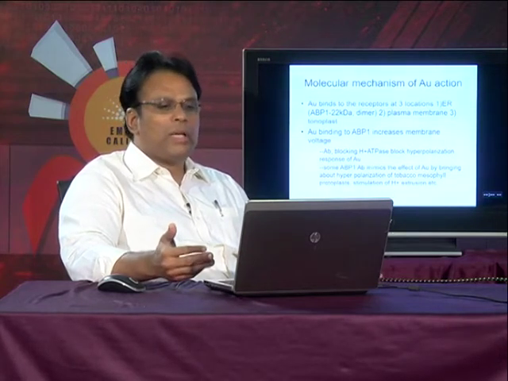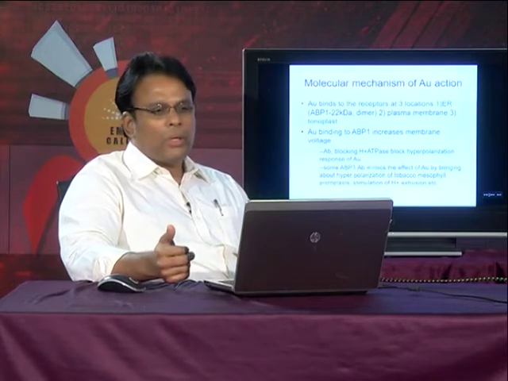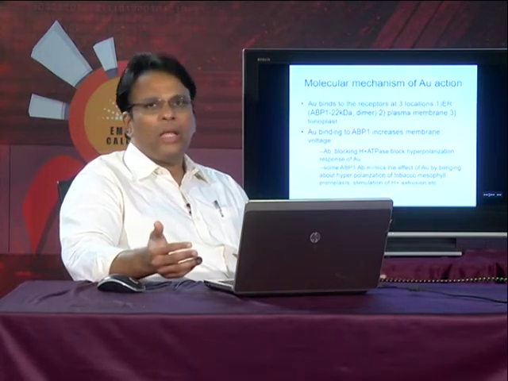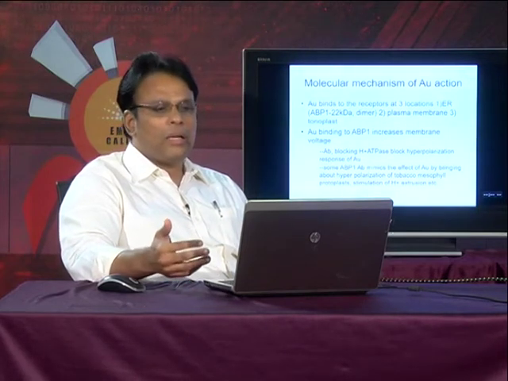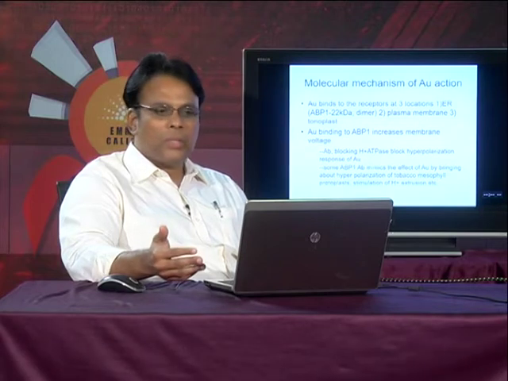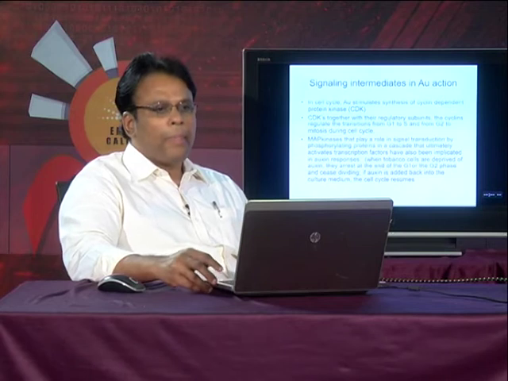They have also seen that it can bring about the stimulation of protein extrusion. So, not necessarily that auxin binding has to take place, but an antibody which has been developed against the auxin, if it can bind to the receptor, the same effect of auxin binding can happen.